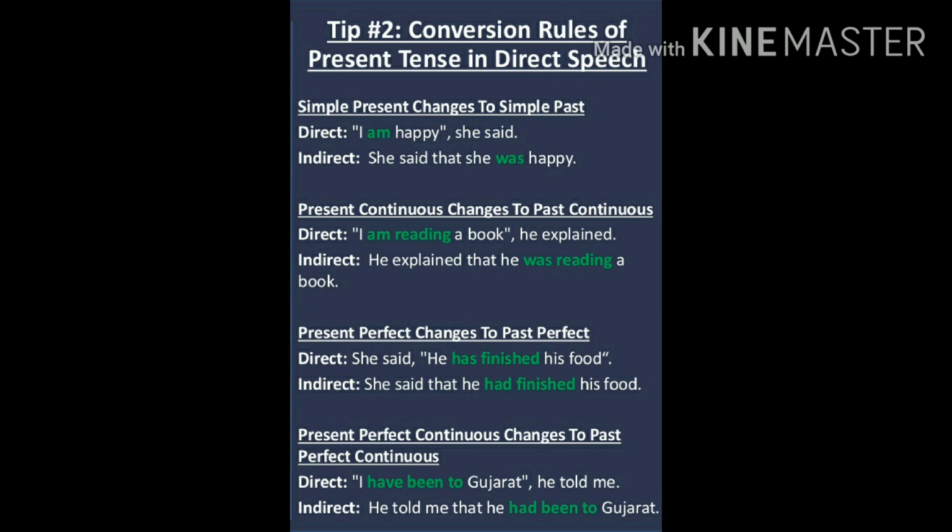Corresponding is easy to remember. If it is simple present, we need to make simple past. So these are the corresponding rules which we need to remember while applying the rules if the reporting verb is in the past.